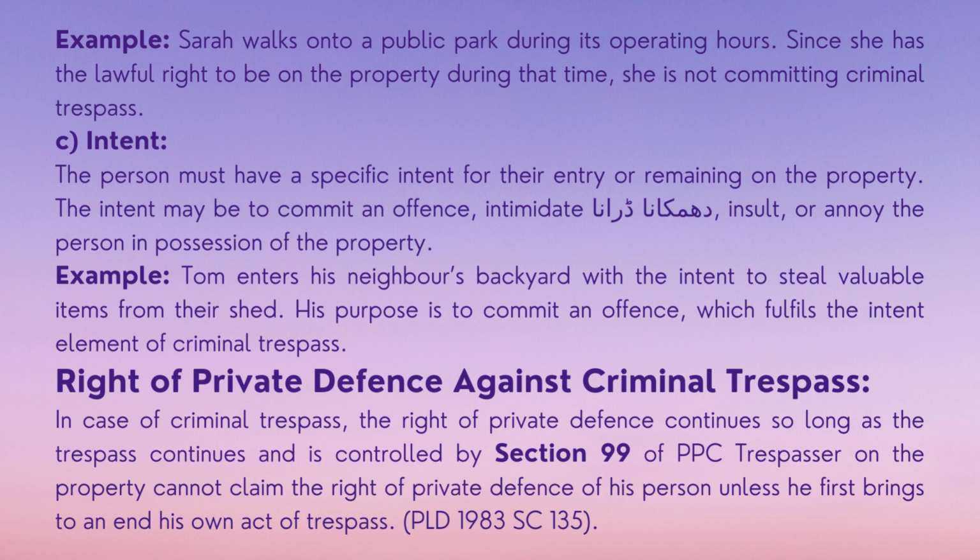C. Intent. The person must have a specific intent for their entry or remaining on the property. The intent may be to commit an offence, intimidate, insult, or annoy the person in possession of the property. Example: Tom enters his neighbor's backyard with the intent to steal valuable items from their shed. His purpose is to commit an offence, which fulfills the intent element of criminal trespass.